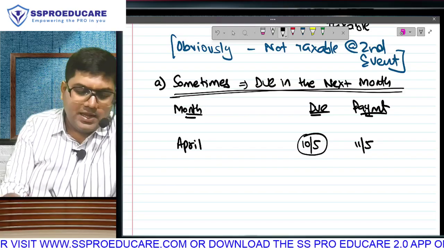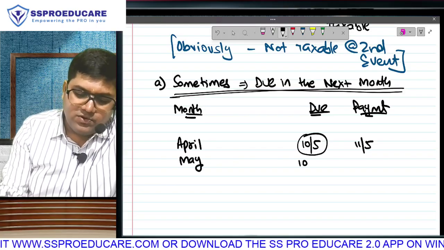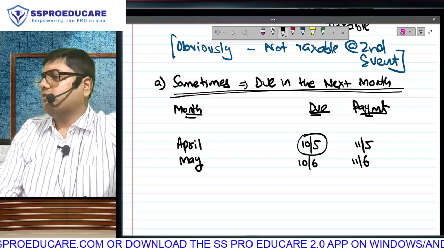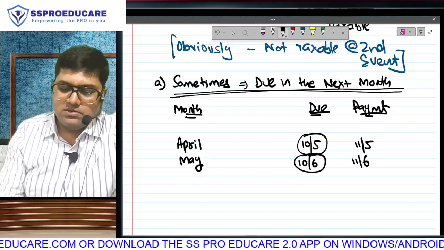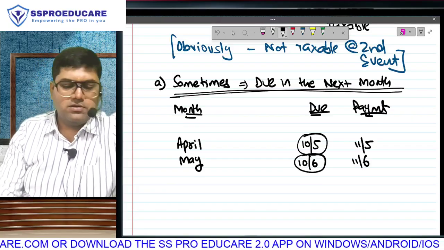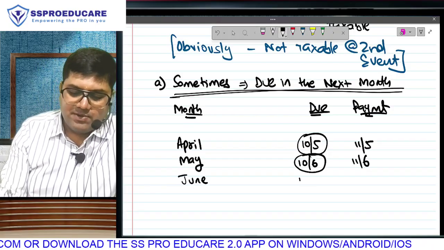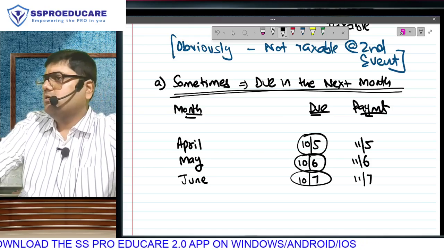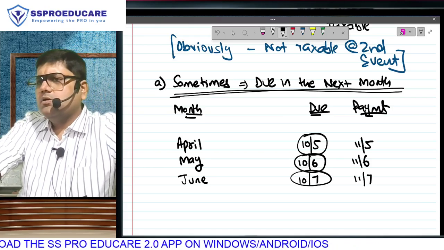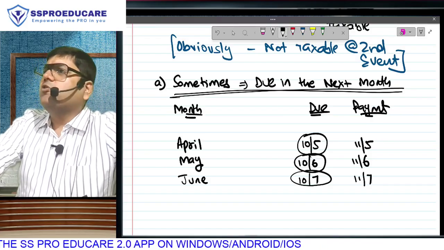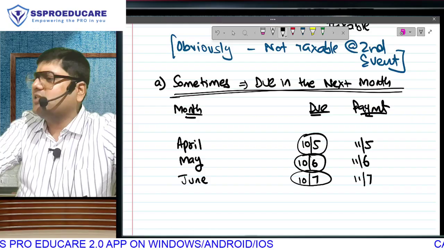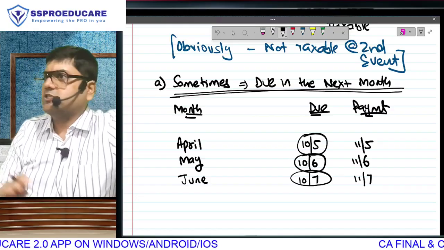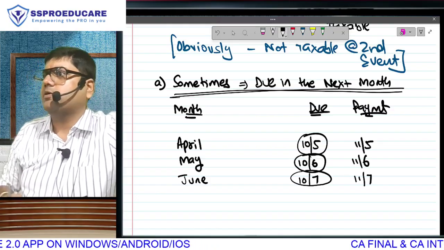Correct? Likewise, May's salary will become due on the 10th of June, and payment was again made on the 11th of June. So when will it become taxable? Whichever is earlier. June's salary will become due on the 10th of July, received on the 11th of July, whichever is earlier. No problem. You understand due or received, whichever is earlier. The only change is that the due date is not the last day of the month. The due date is some date of the next month, which is possible. It's the only thing that happens in corporate culture.